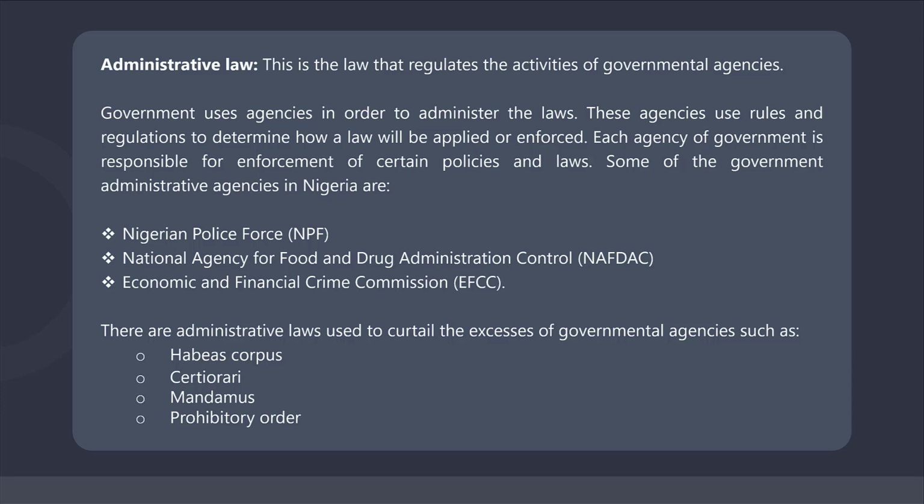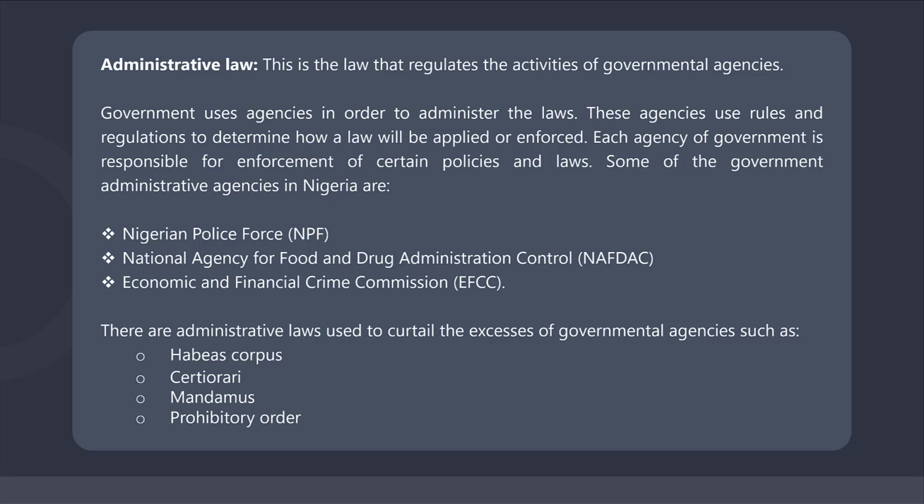These are some of the government administrative agencies in Nigeria. Nigerian Police Force, NPF. This is a principal governmental agency established for full implementation of laws. They ensure that people obey the law. They have power and the authority to arrest and prosecute any person who committed criminal offense.